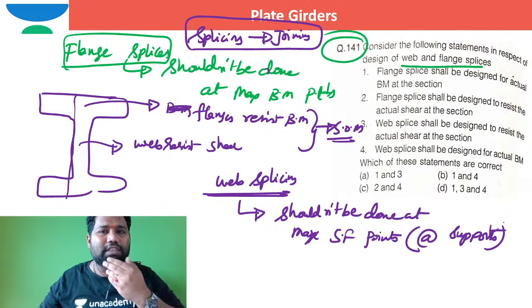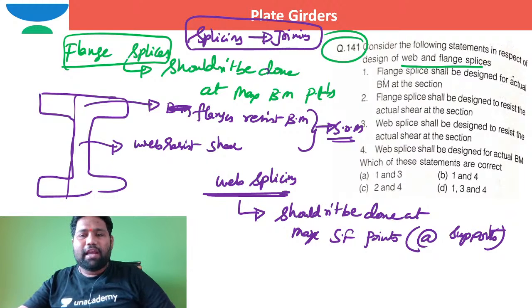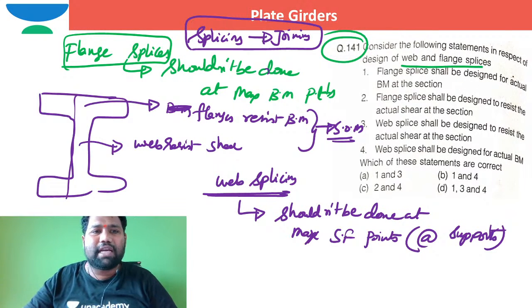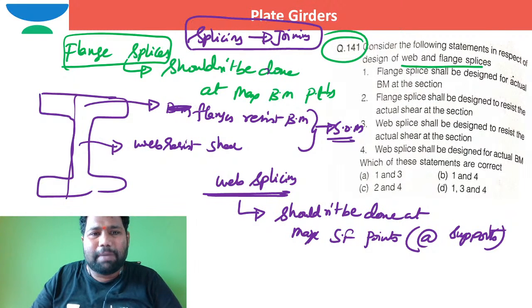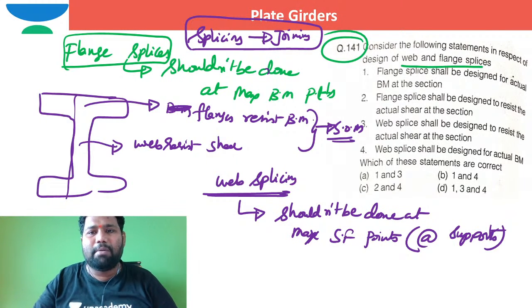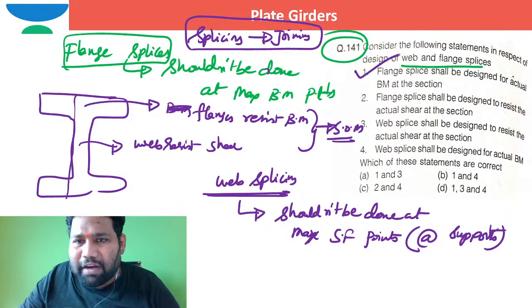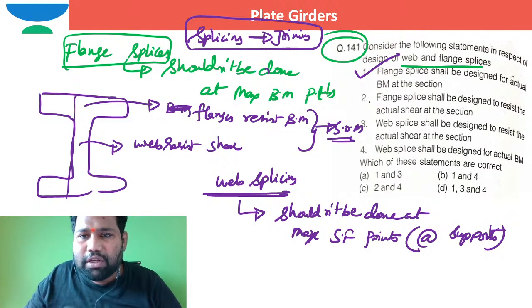So based on this, what is the answer directly? Can you say flange splices shall be designed for actual bending moment at the section? Yes, flange plates resist bending moment. So the flange splice, that connection, shall be designed for the actual bending moment at the section. This is perfectly correct. There is no doubt at all. Flanges resist bending moment.